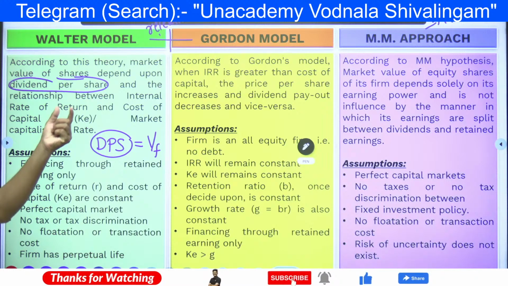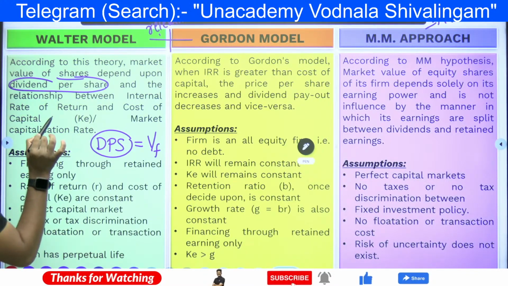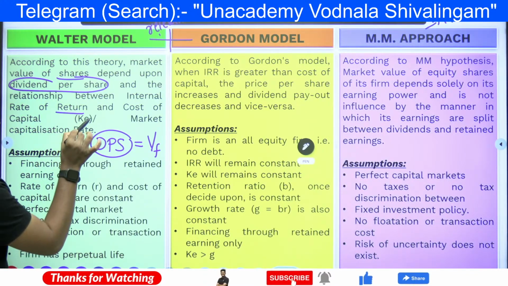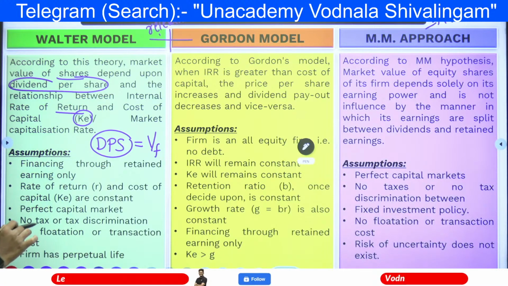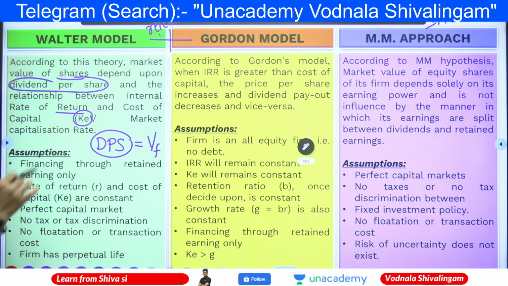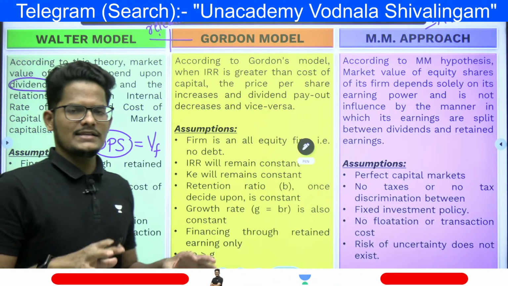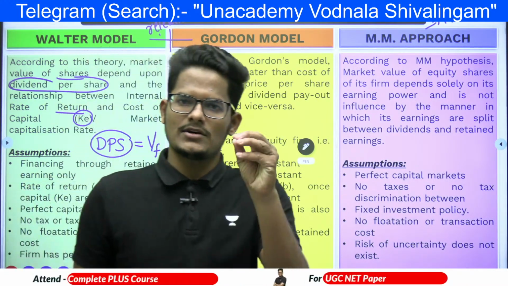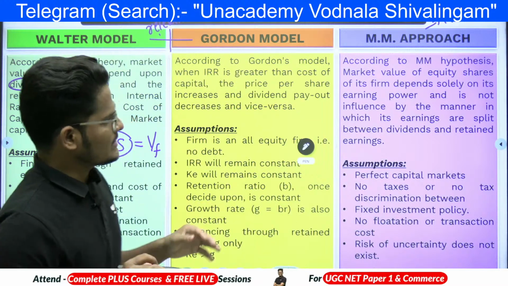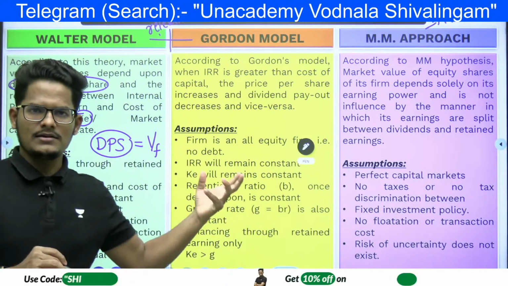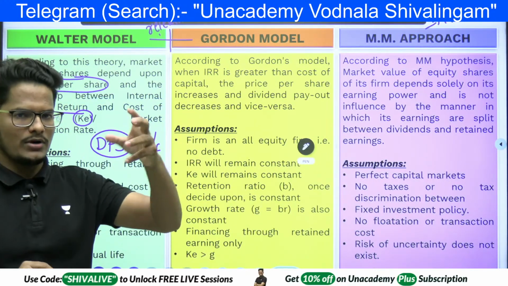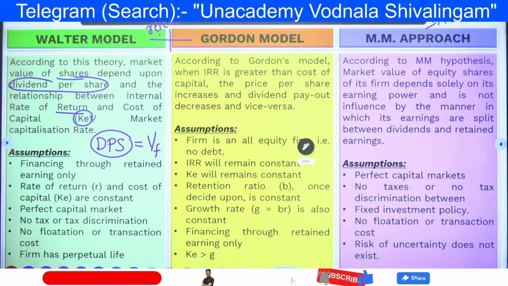And the relationship between the internal rate of return (IRR) and the cost of equity, or the market capitalization rate, exists here. In all these cases, the cost of capital is treated as the cost of equity. Why? Because there is no other capital, only equity capital. That is why the total cost of capital is equal to this one. Next,